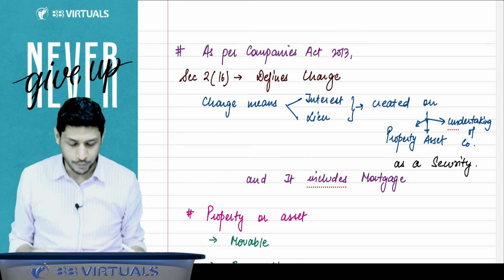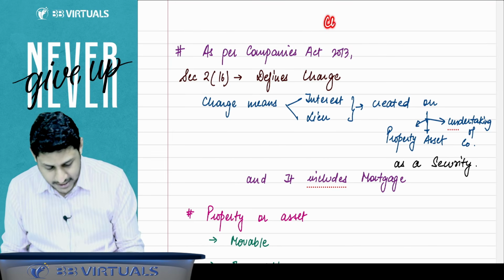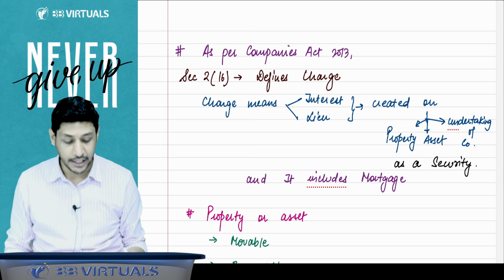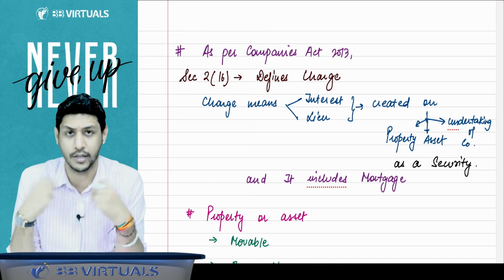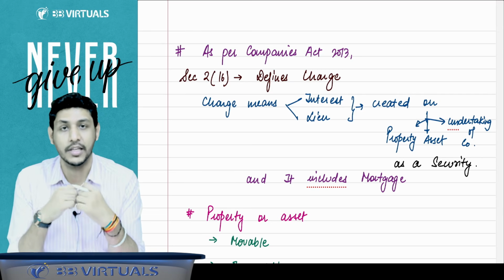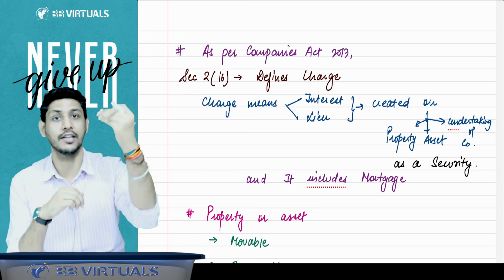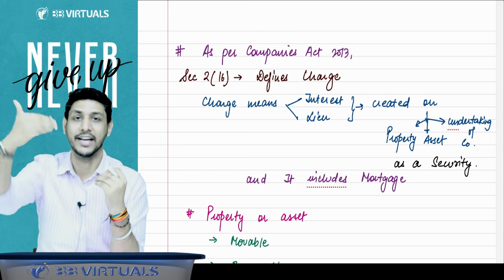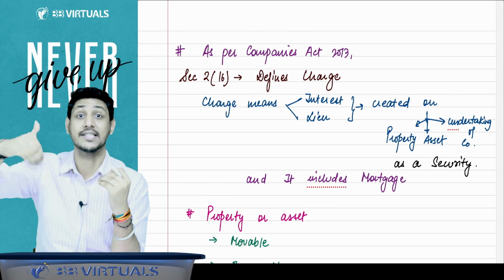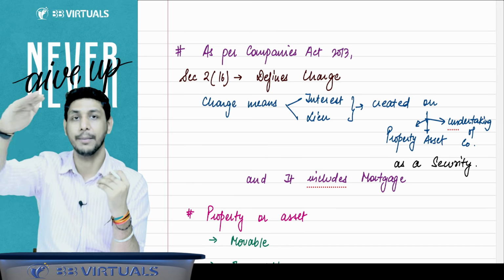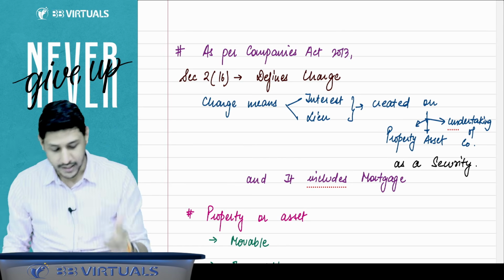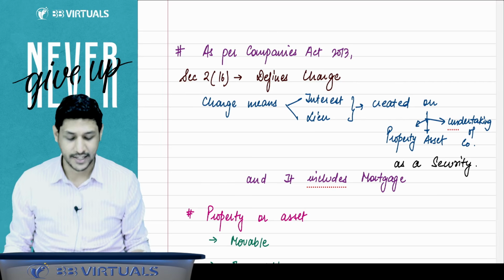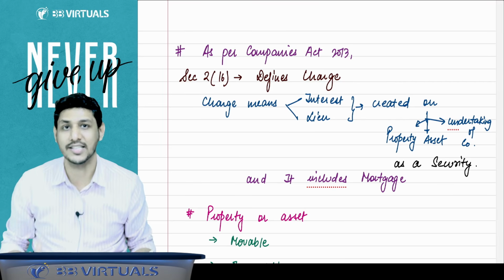Right, sir. Now we will start with the chapter, that is chapter number 6, Charges. Sir, what is the meaning of the word charge? Whenever a company takes a loan, whenever the company borrows something, the company will create a charge in favor of the lender as a security that yes, we will be repaying our loan, our borrowings. For that, the company keeps a security with the lender. That security creation is called charge creation.